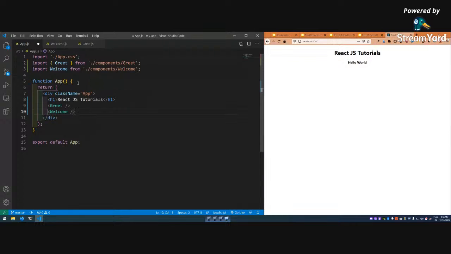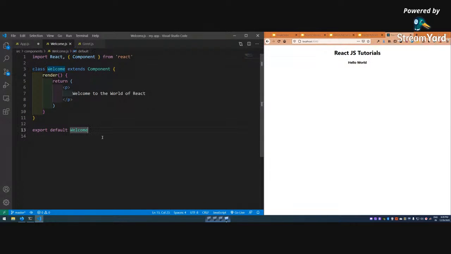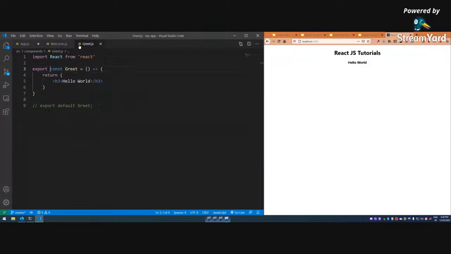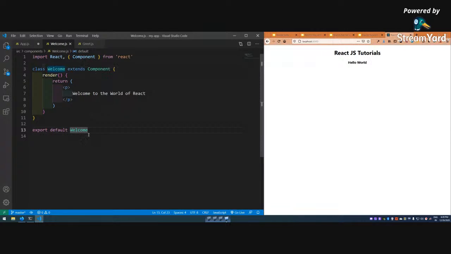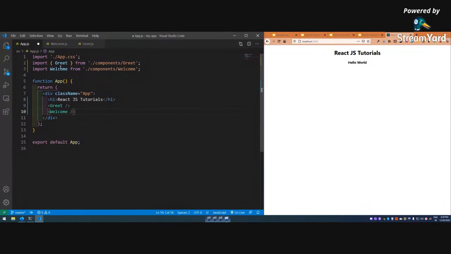Okay, so see one difference which I want to say. I told you this is a default export, and this is like this. We could have done it like this also. This is a comment, how we do comments in React. So the importing way changes. Import I have done like this, but here I am doing it like this. Let me save it, and so welcome to the world of React is being shown. So this is how components and all those things in React are.